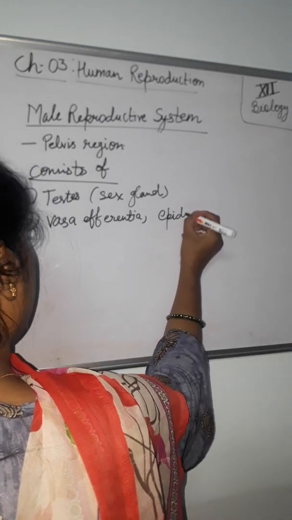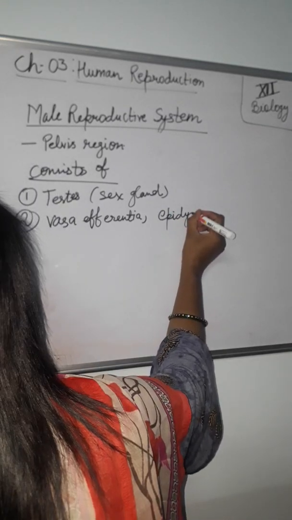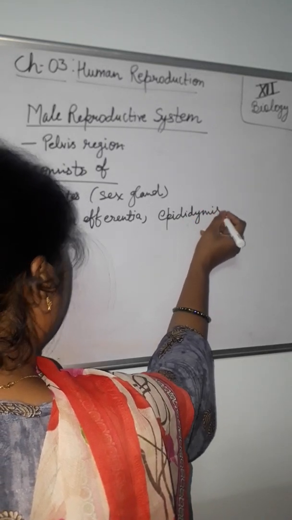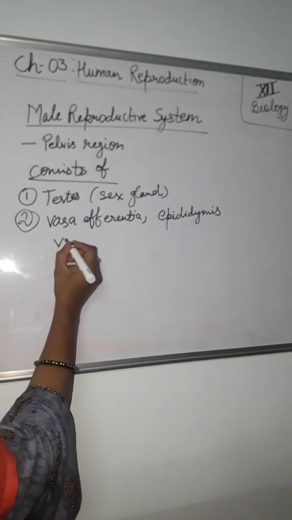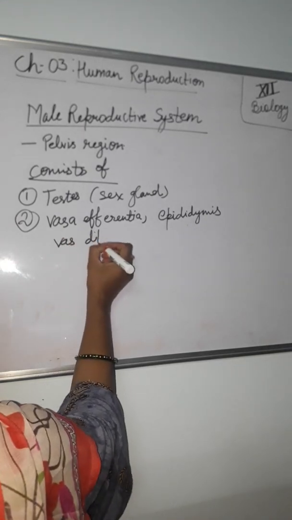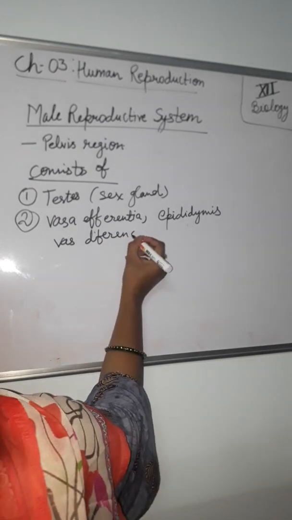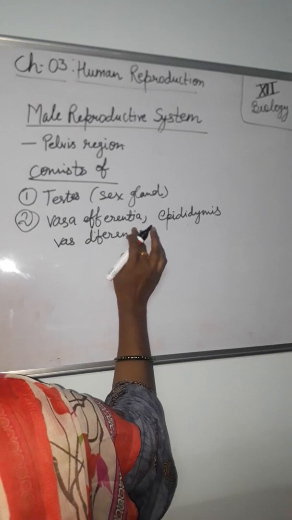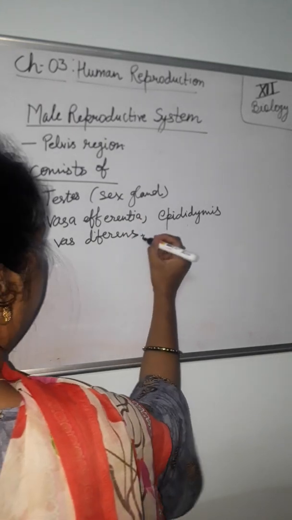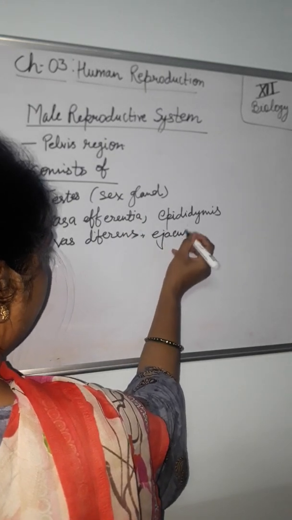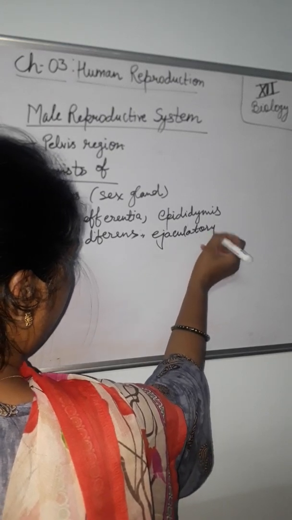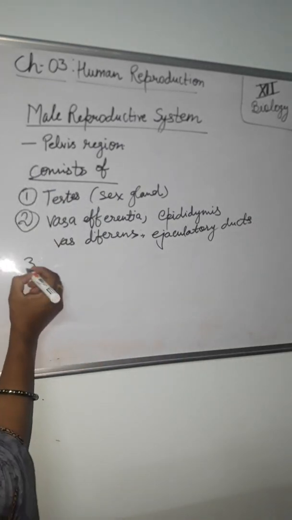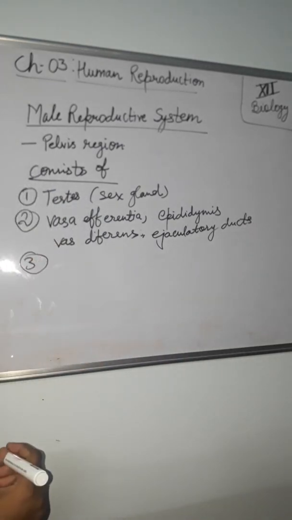Epididymis, vas deferens, and ejaculatory duct. Now the third one, accessory glands.